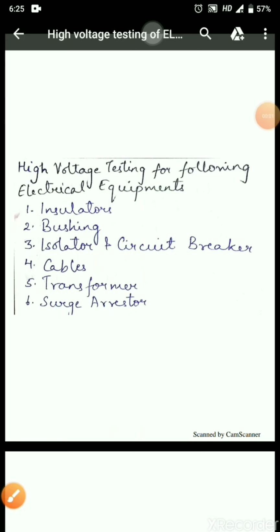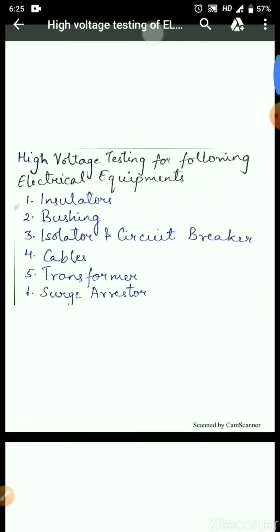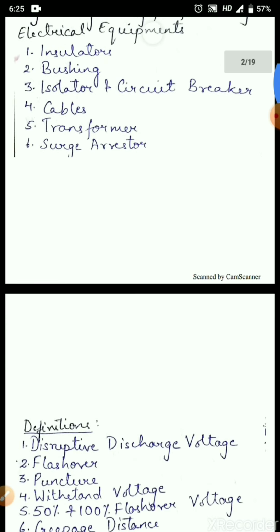High voltage testing for the following electrical equipments is done: insulators, bushing, isolator and circuit breaker, cables, transformer and surge arrestor. Before going into the high voltage testing procedures for these electrical equipments, let us go through a few definitions of the terms that will be used here.